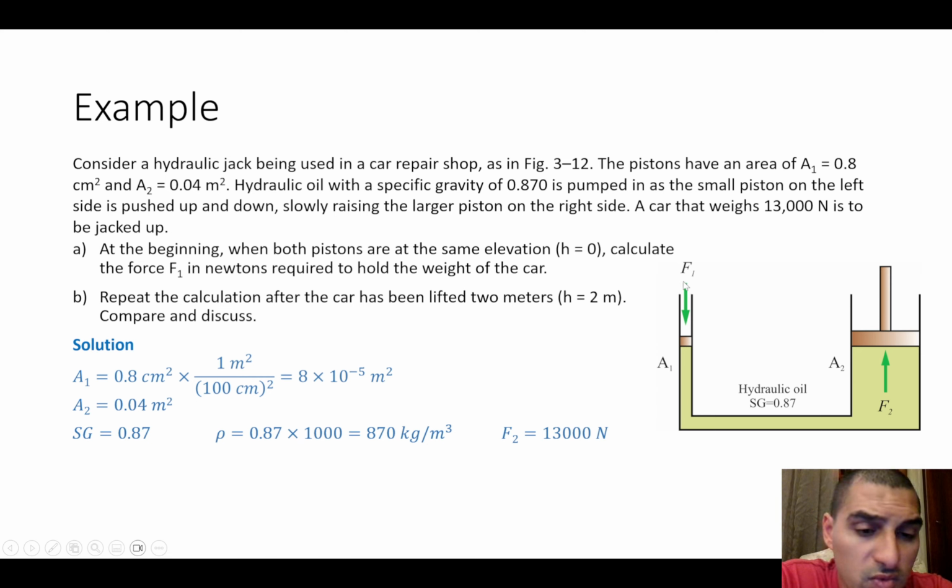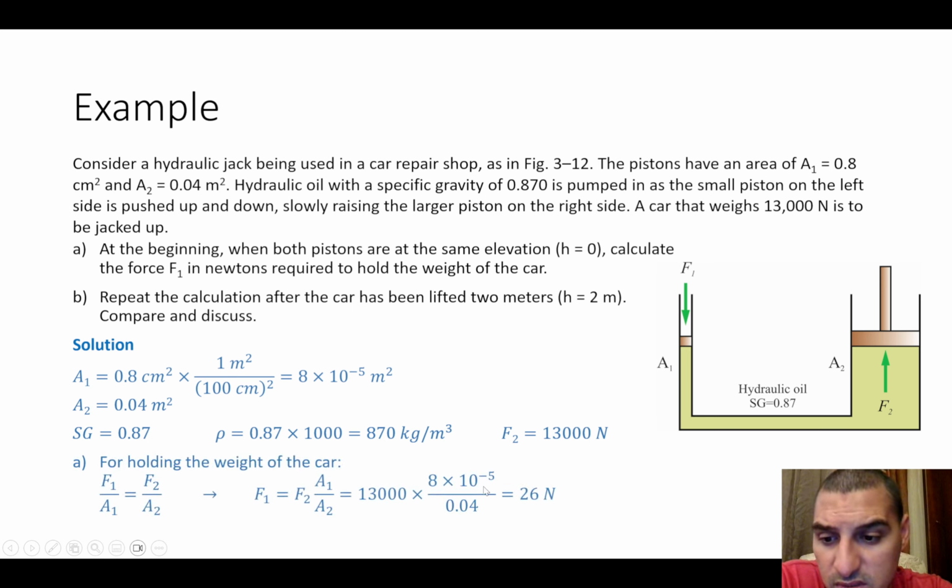So what we are going to do is a very simple thing. We are going to say that the pressure at this piston and at this piston are equal. So F1 over A1 equals F2 over A2. We know F2, A2, and A1, so we can substitute to get the value of F1. It's 26 newtons.